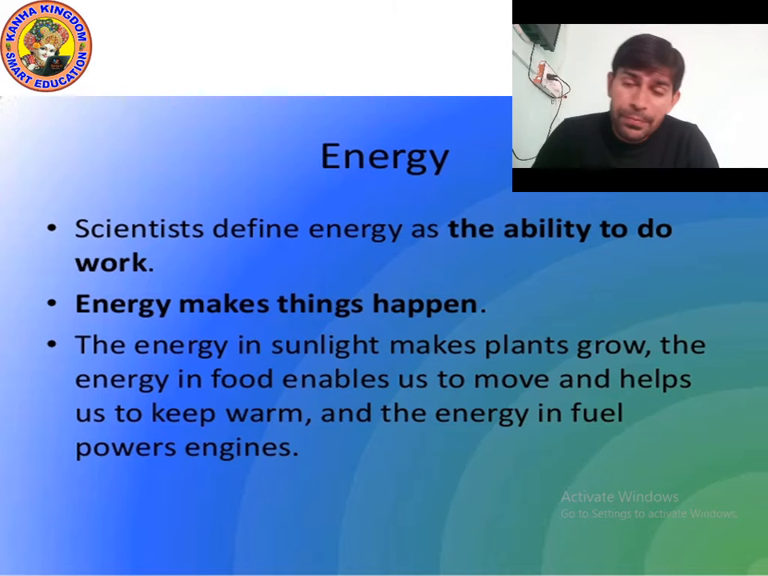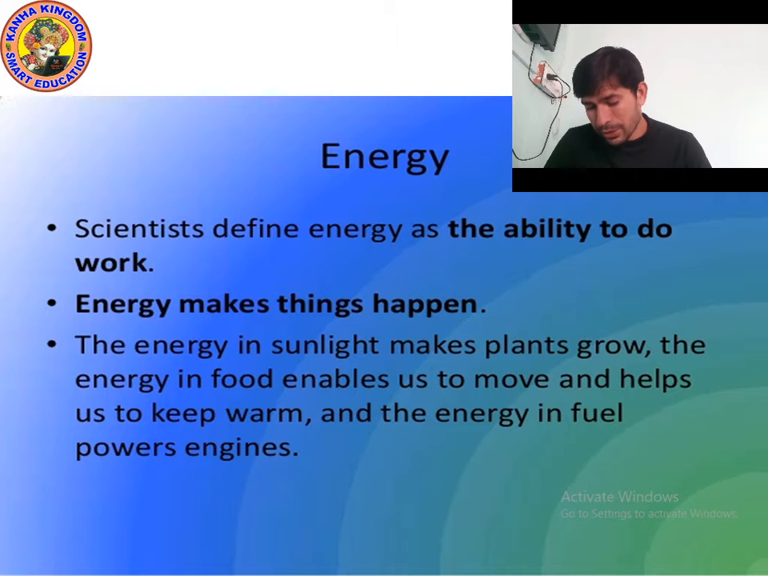If you do a lot of work, you feel weak. You need to eat food. When you eat the food, you get the energy from the nutrients. Then you are able to work again. It means you got the energy from the food. So energy is the ability to do work. Energy makes things happen.